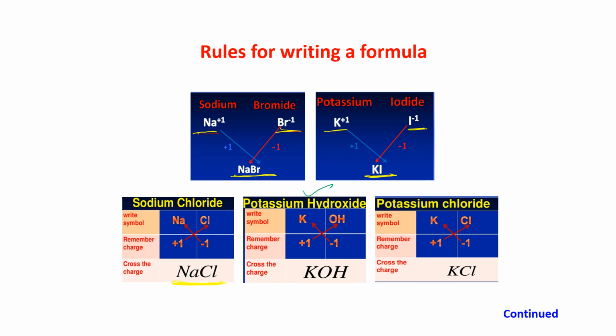Then it is KOH, potassium hydroxide. You can see here potassium is having +1. Just let me write it. And OH is hydroxide having -1. So 1 will come here and it is not written. So the formula is KOH. Okay. Potassium chloride, KCl, the valency is +1 and -1. So 1 will come here and KCl is written. Clear? Children, have you understood?